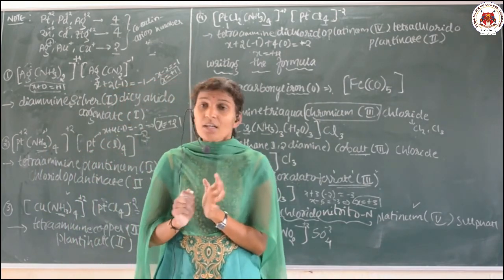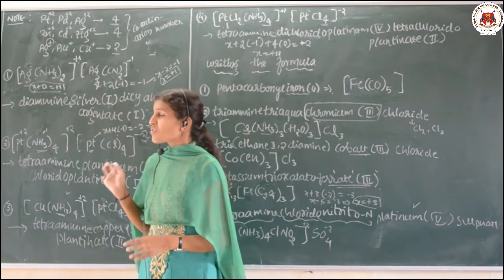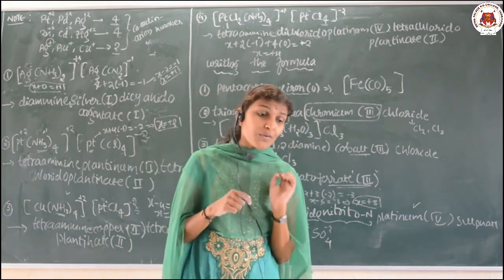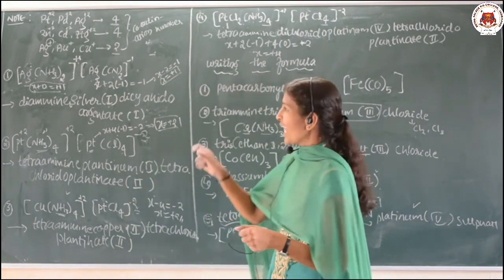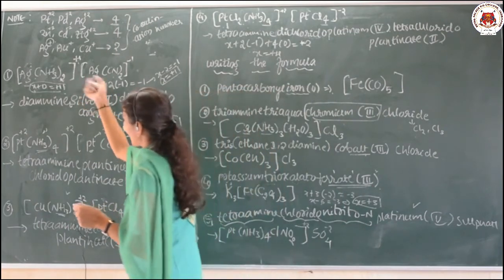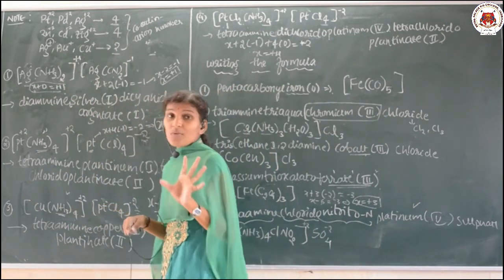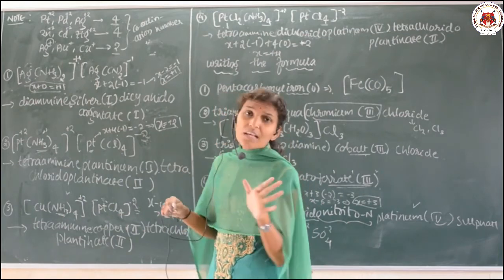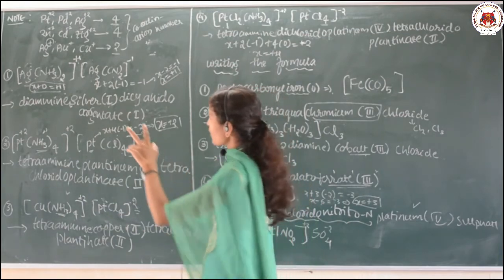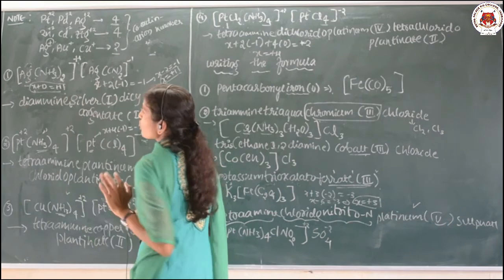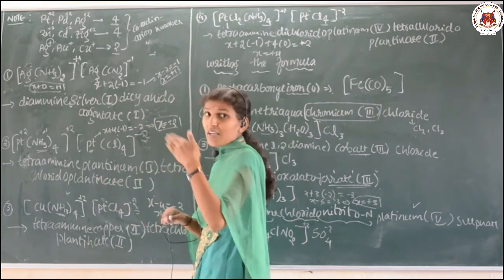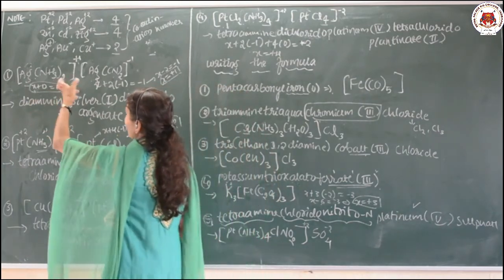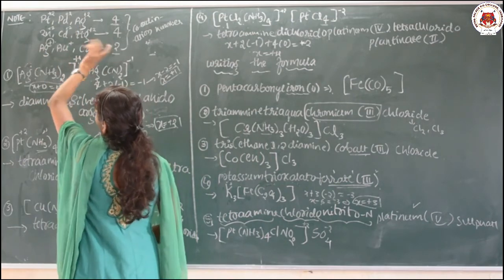Clear? So in today's class we have discussed the different types of examples, like when two complexes are given like this. Till now, whatever I have explained was about a single complex. In today's class I have discussed two complexes when those are given simultaneously. It means neighboring complexes are given, and keep this as a note.